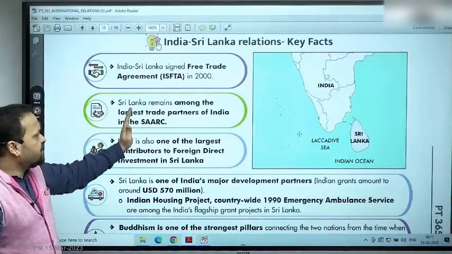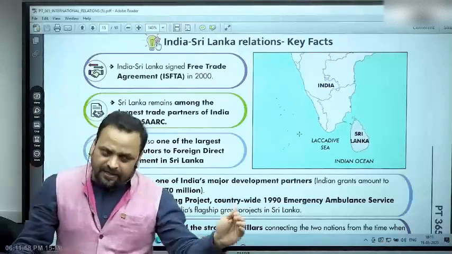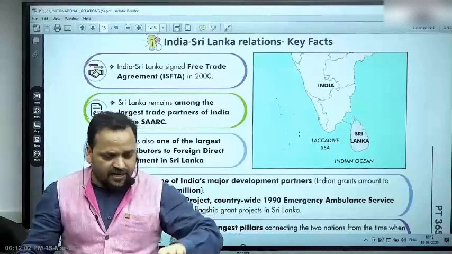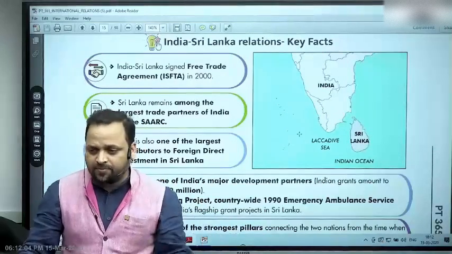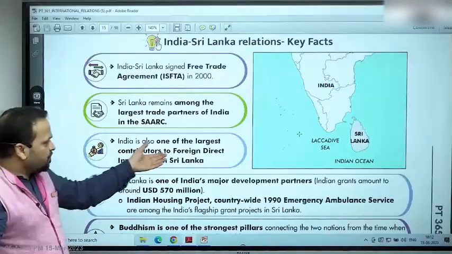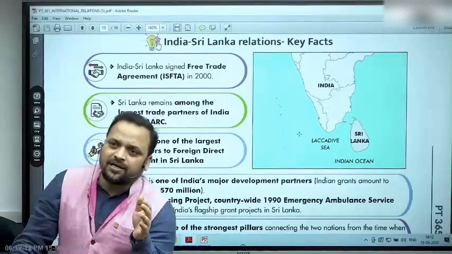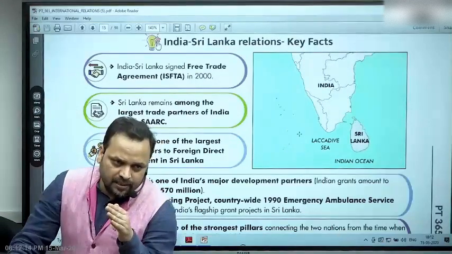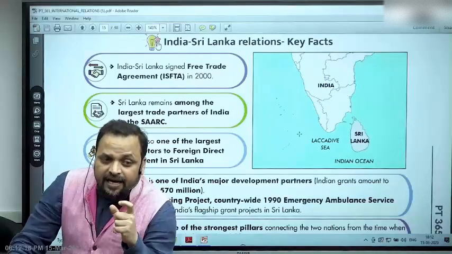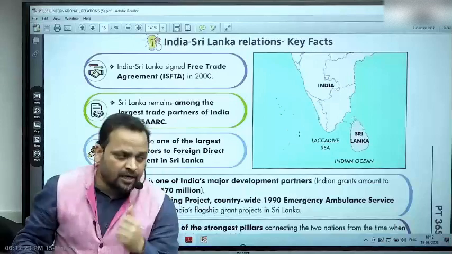Sri Lanka remains among the largest trade partners of India in SAARC. No, not the case, but India certainly remains the largest trading partner of Sri Lanka, right? Sometimes second largest trading partner, sometimes first largest trading partner. So from India's side, this is true. India is also one of the largest contributors to foreign direct investment in Sri Lanka. India's investment in Sri Lanka is around $2 billion US. So in terms of numbers, that's not very high, but this gives you an idea that these are areas of engagement. When you're talking about economic aspects of relations, these kinds of data you should be thinking about.